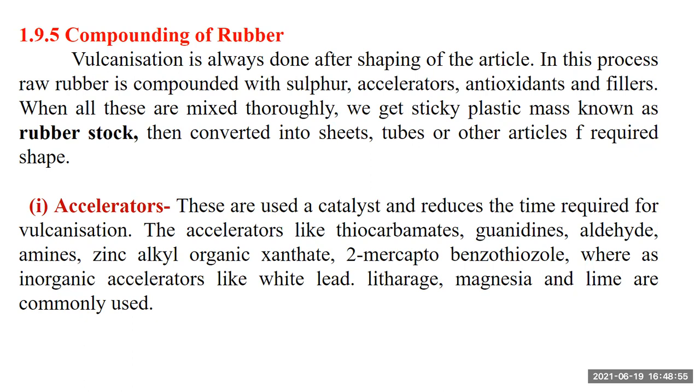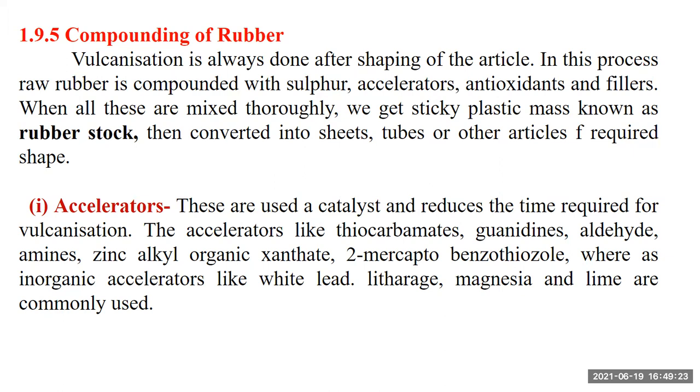When all these are mixed together, we get a sticky plastic mass known as rubber stock, which is then converted into sheets, tubes, and other articles of required shapes.